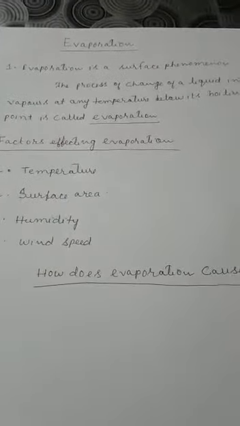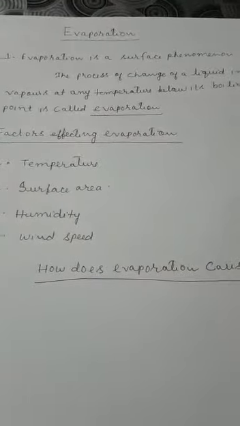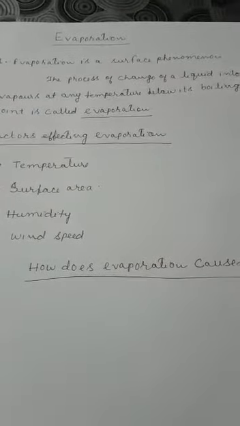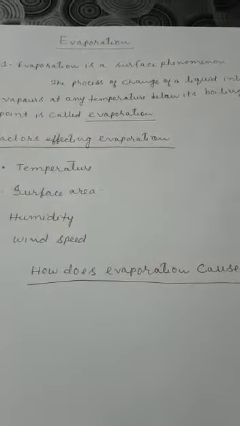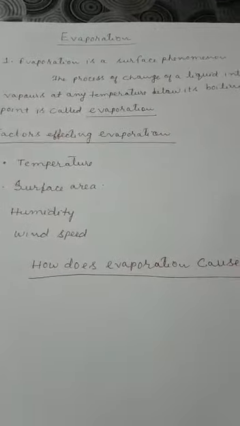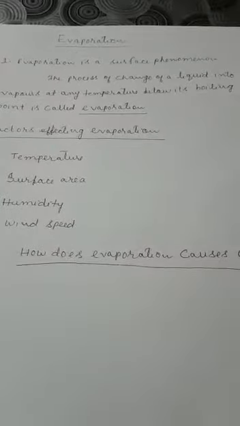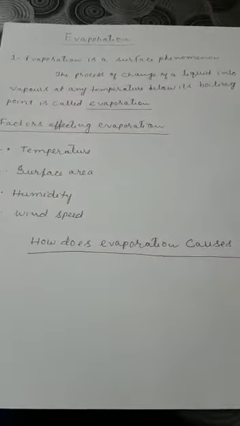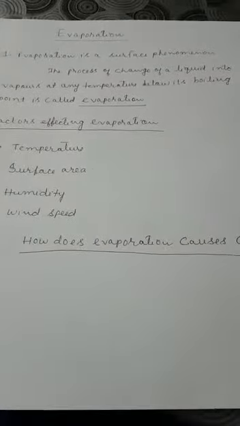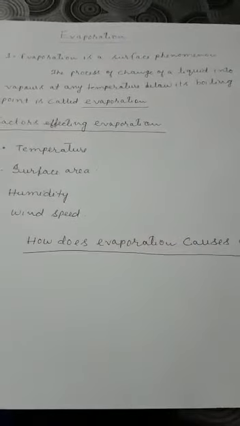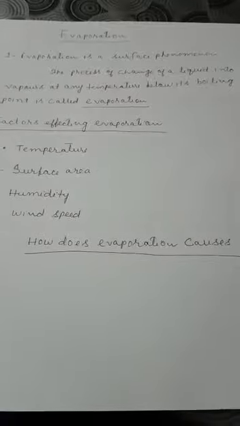Now let us start with evaporation, your last topic. Okay, so what is evaporation? Evaporation is a surface phenomenon. That means it happens on the surface of the liquid, not in the bulk of the liquid, not inside the liquid. It happens on the surface. Okay, so the process of change of liquid into vapors at any temperature below its boiling point is called evaporation. That means we do not need to boil the water, it will automatically take place.